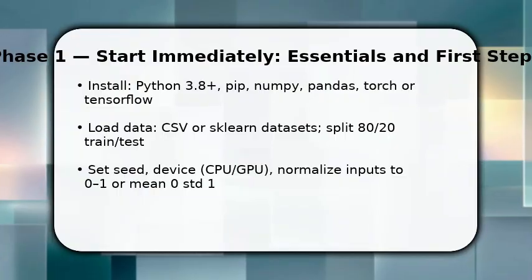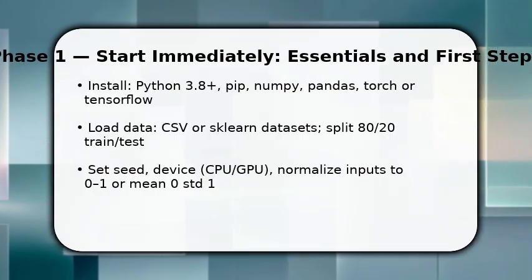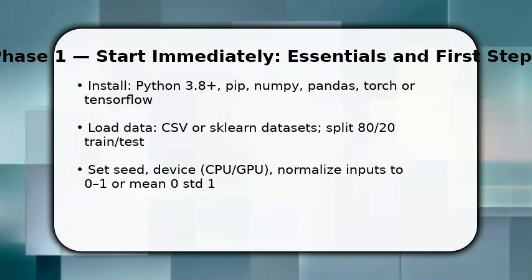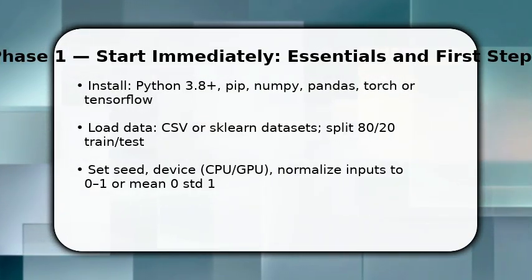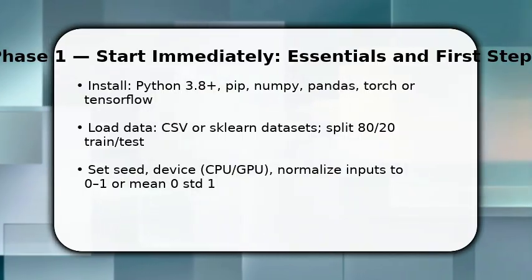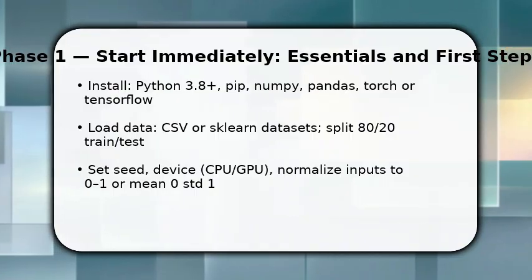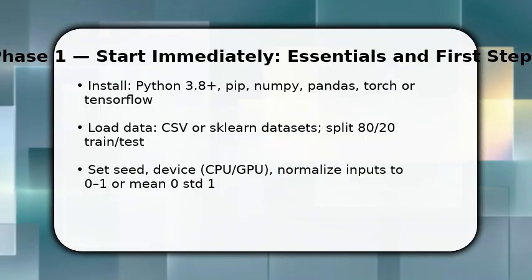You start by preparing the environment and data. Install Python 3.8+, pip packages like NumPy and Torch, then import them. Load a CSV or Sklearn toy set, split 80/20 for train versus test, and normalize features to 0, 1 or mean 0 std 1. Once done, set a random seed and choose device CPU or GPU.